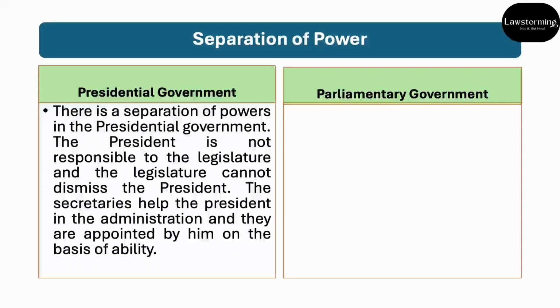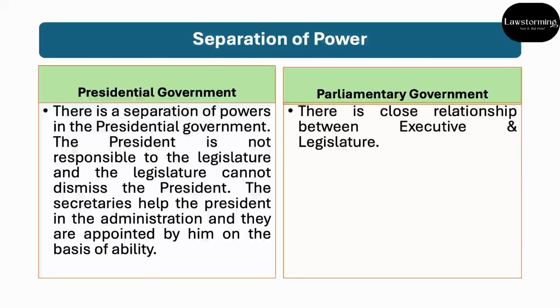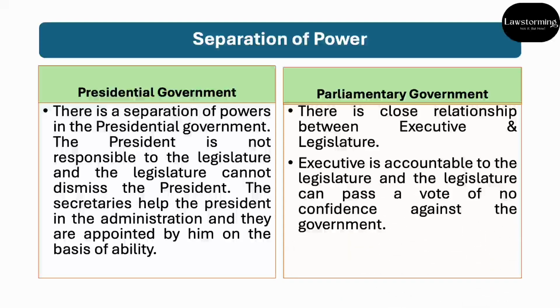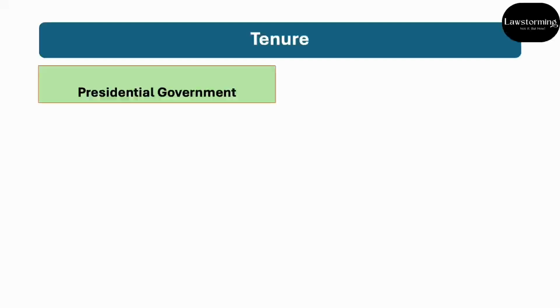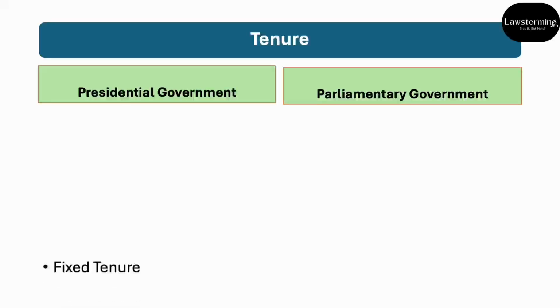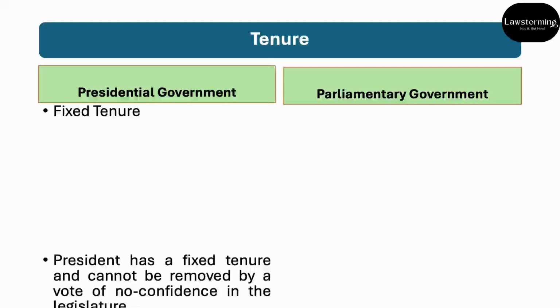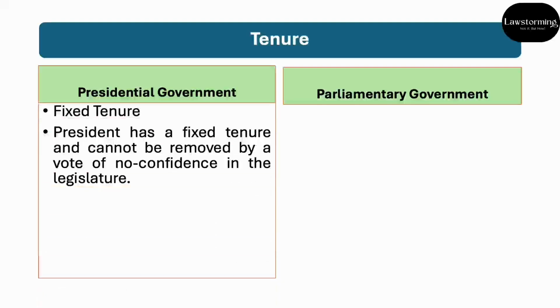However, in a parliamentary government, there's a close relationship between executive and legislature. Executive is in fact accountable to the legislature and the legislature can pass a vote of no confidence against the government. Which brings us to the fourth distinction, that is with respect to their tenure. So in presidential government, क्योंकि legislature का कोई control नहीं होता, there is fixed tenure. President has a fixed tenure and he cannot be removed by a vote of no confidence.